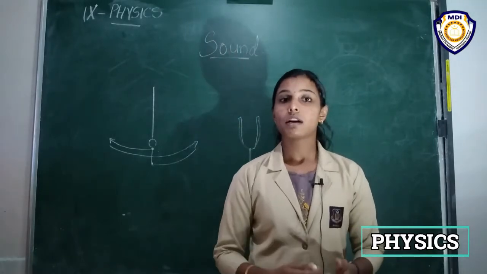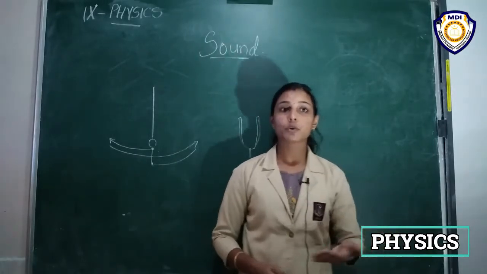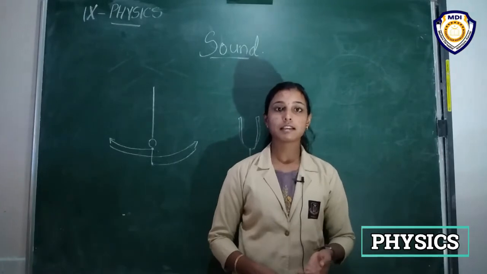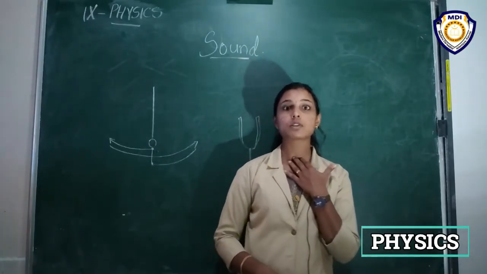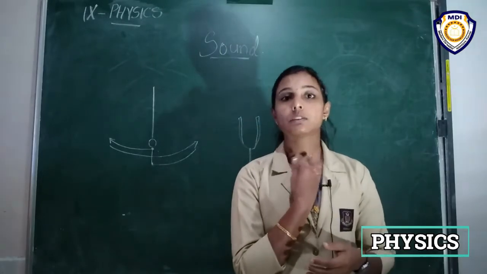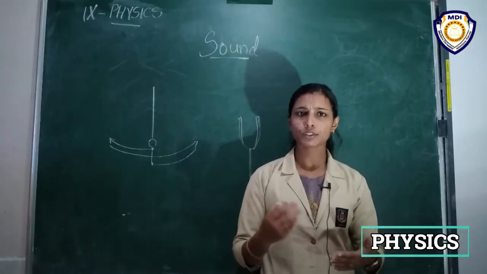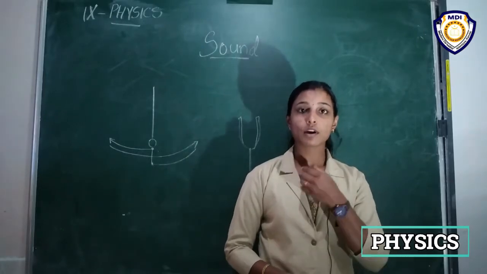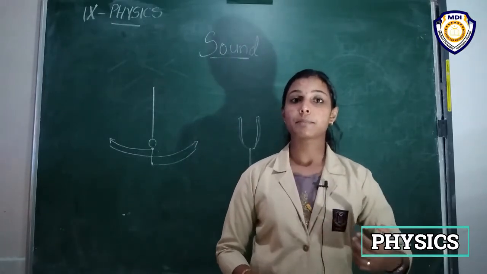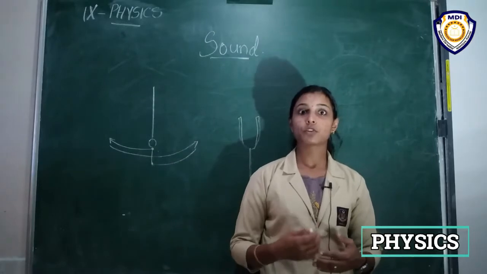That is how we can speak. Our vocal cords, the larynx, vibrate inside our throat, right?